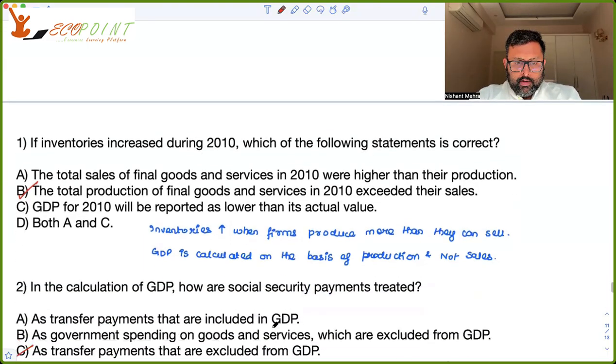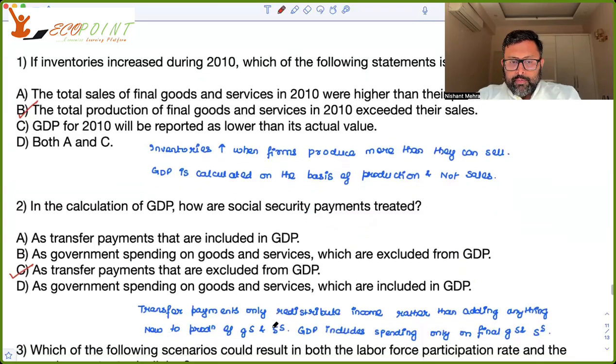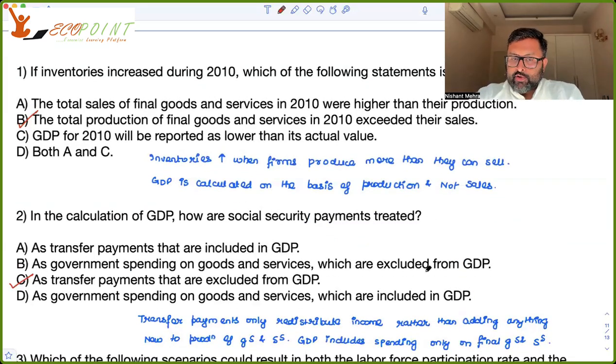Okay. Then, in the calculation of GDP, how are social security payments treated? See, these are transfer payments. And transfer payments are just redistributing income from one class to another class. They are not adding anything to the new production of goods and services. So they are not part of GDP, right? GDP includes only the spending on final goods and services. So transfer payments are excluded from GDP.